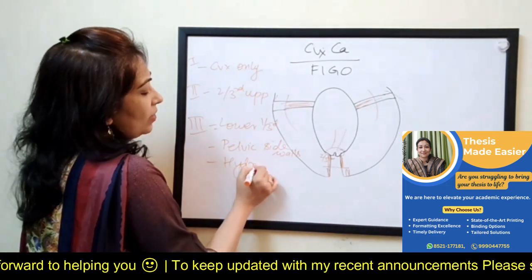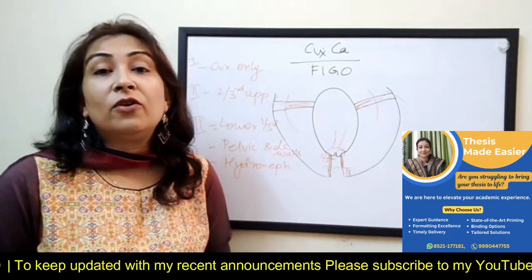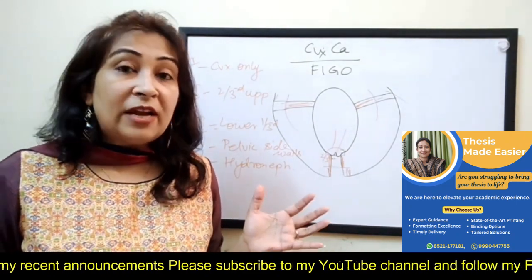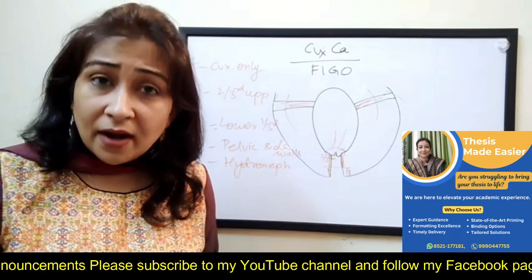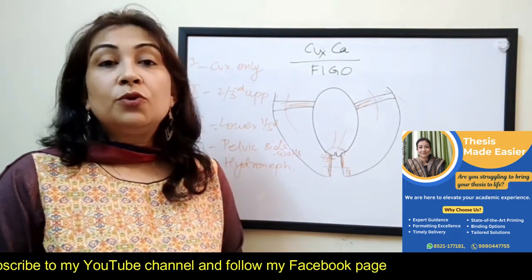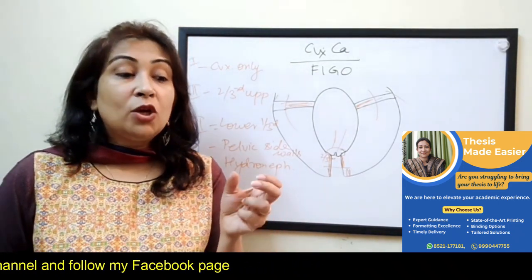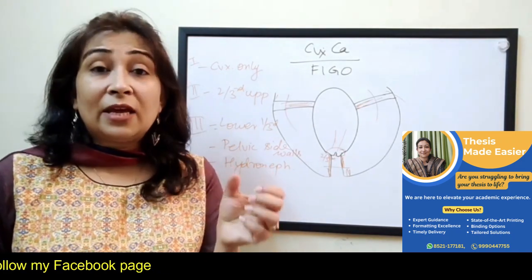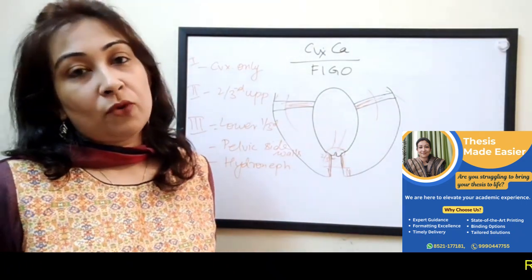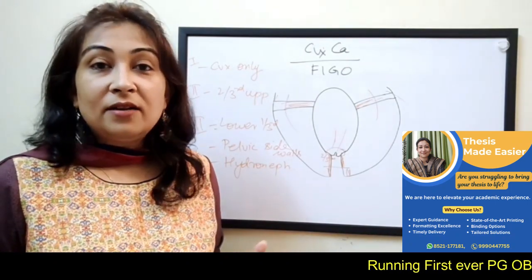Hydronephrosis. Why do I say hydronephrosis? Or a non-functioning kidney. Why do I say hydronephrosis? Because by the time it has involved the parametrium and gone to the pelvic side wall, do you think the ureter will be spared? Ureter will not be spared, and once the ureter also comes into the tumor, by the pressure effect, by the necrosis, it gets atretic, and because of that there is backflow and hydronephrosis. So now do you understand why it's very easy to understand FIGO staging?